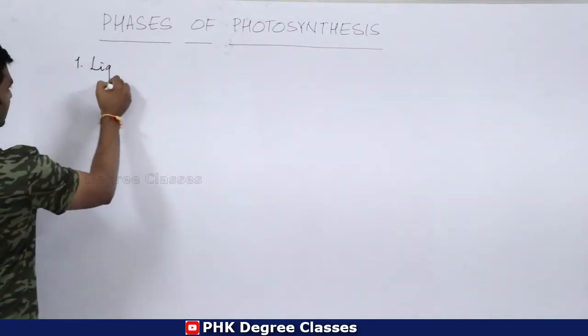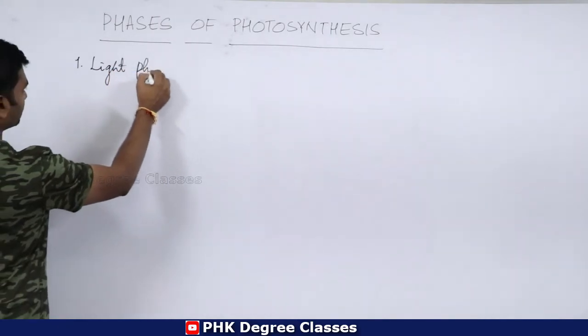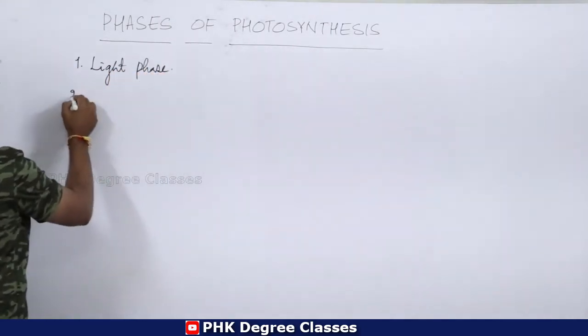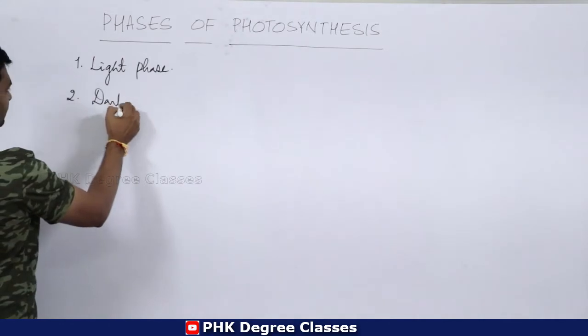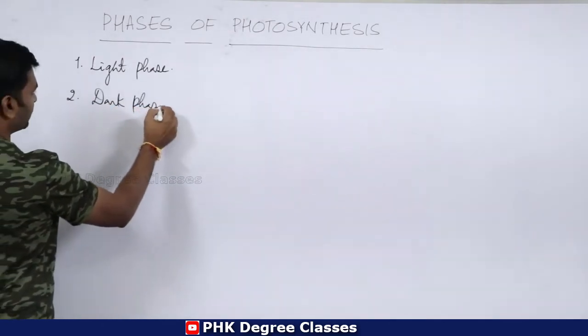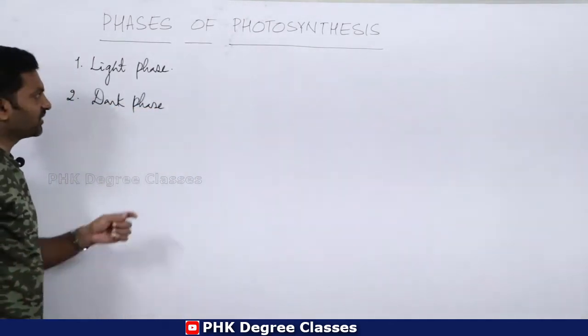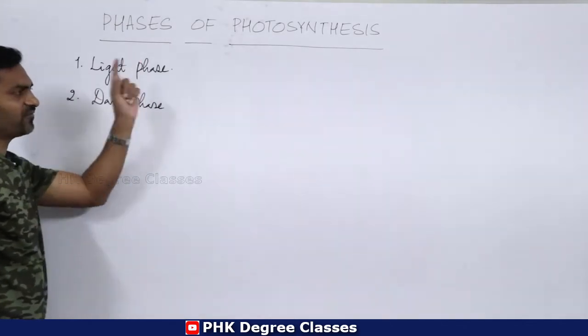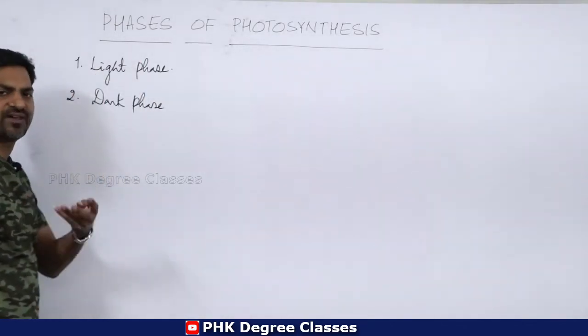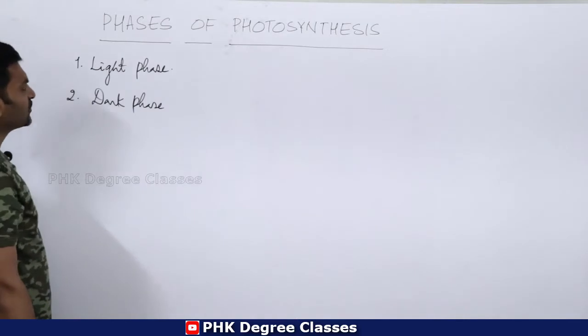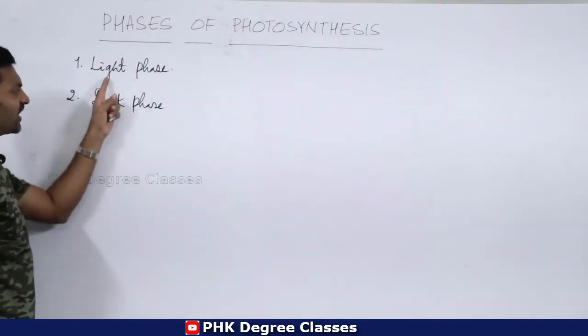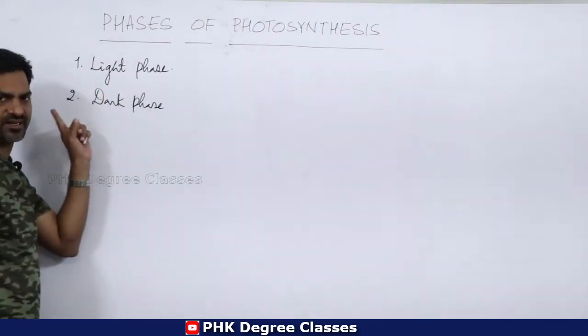Basically one is light phase, the second one is dark phase. Clear? So what is light phase and what is dark phase? We will discuss in detail.